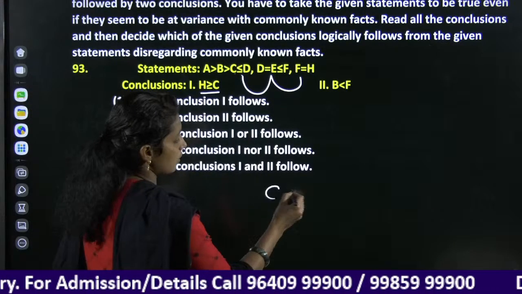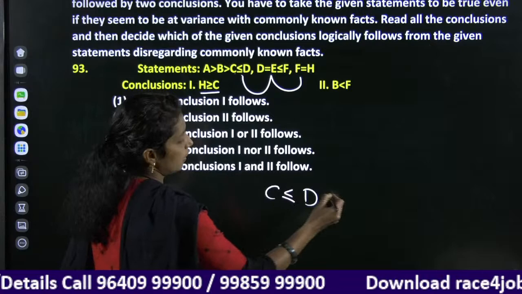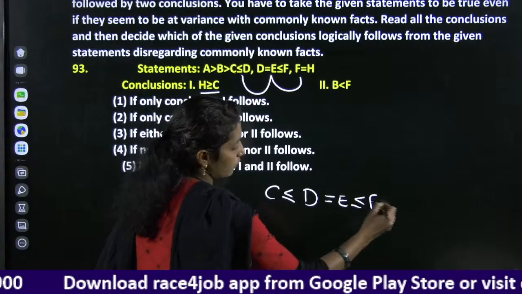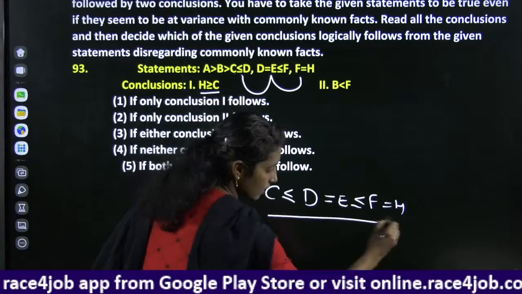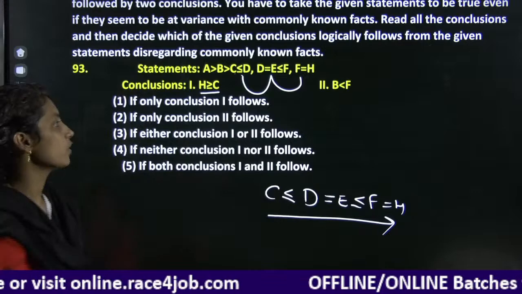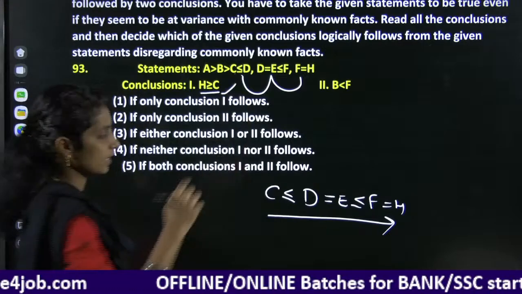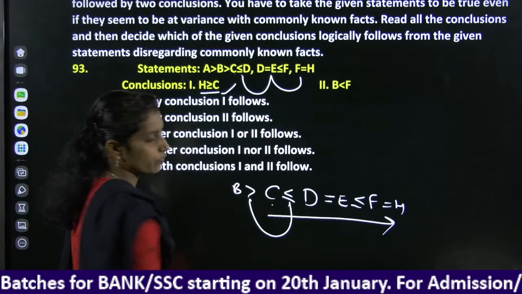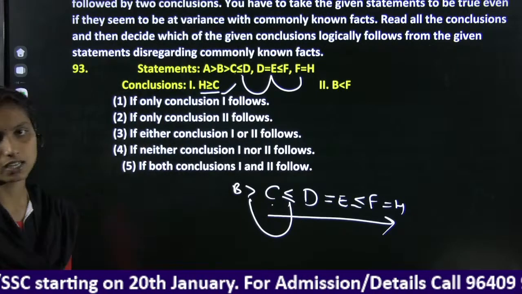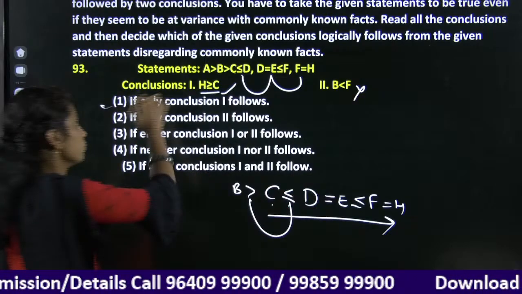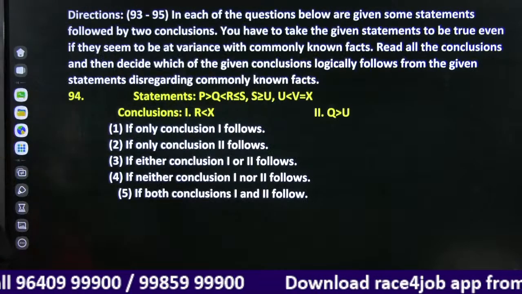C is less than or equal to D, D is equal to E, and E is less than or equal to F, F is equal to H. It clearly shows us the symbols in between, less than or equal. First one is a true one. Coming to the second one, B is greater than C. We have two different relations. B and D relation is not there. So the second one is a false conclusion. Only one is true. Right, next.